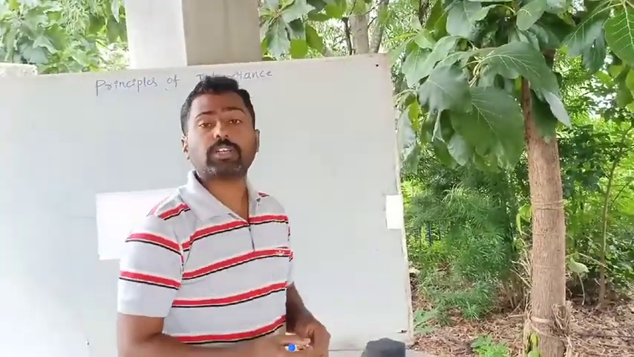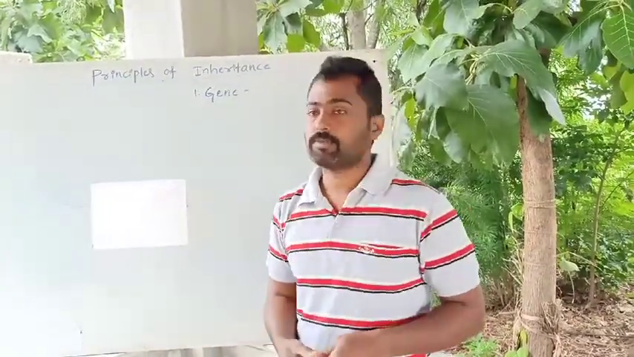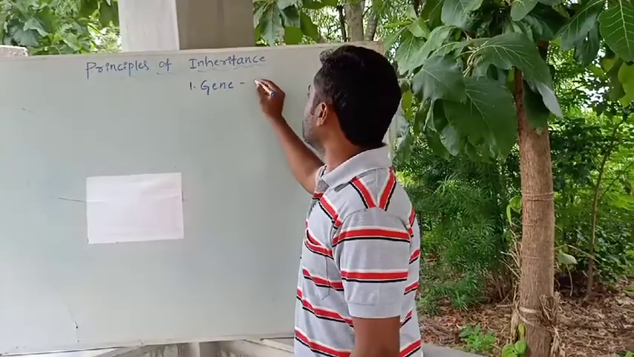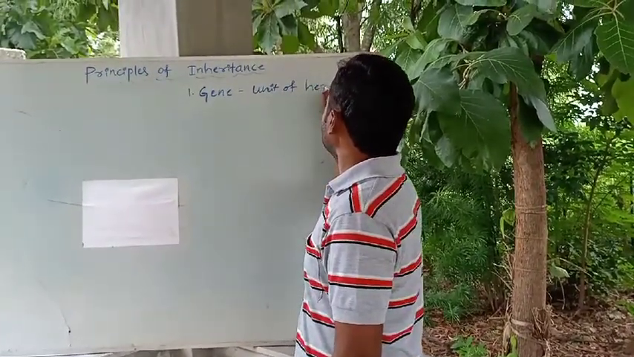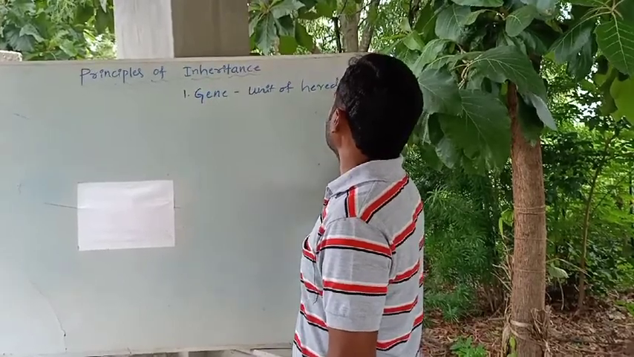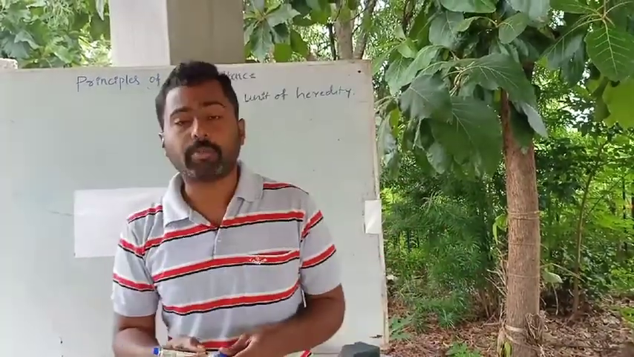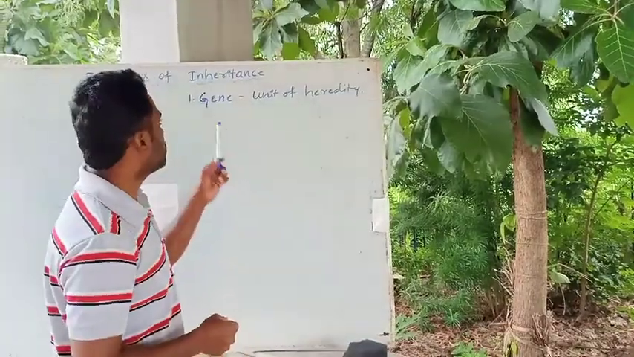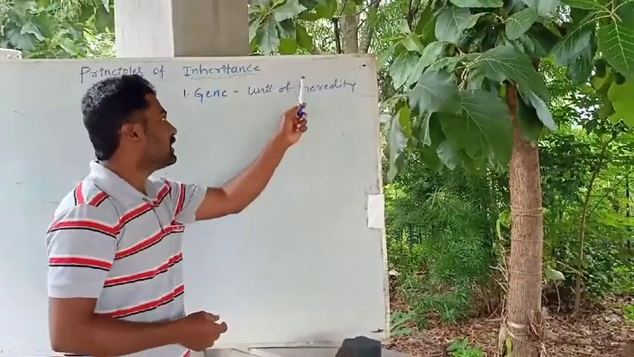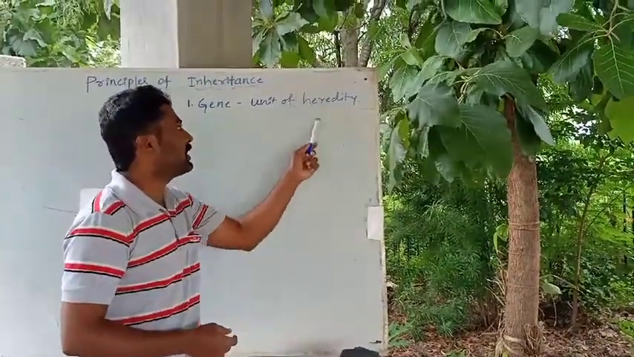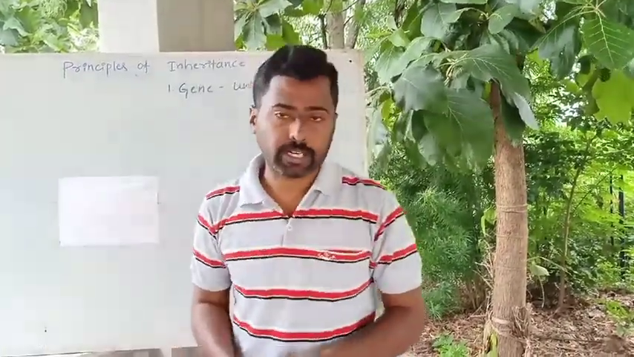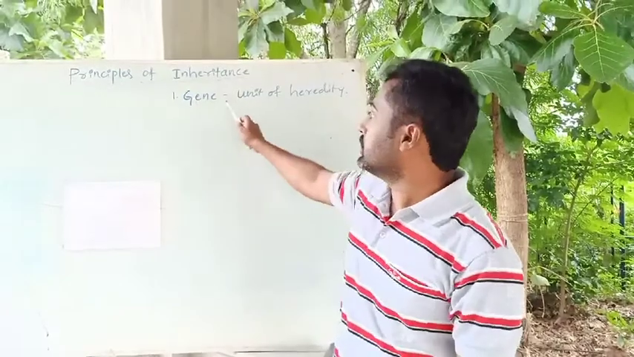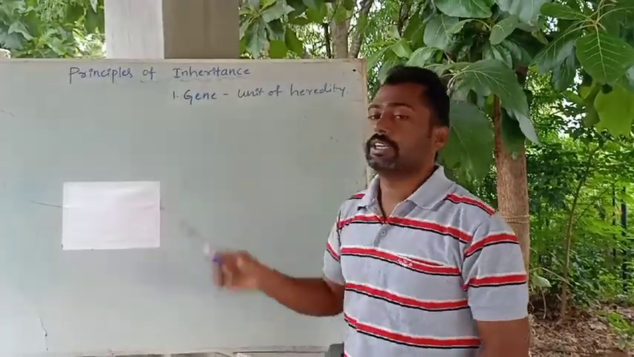So you know what is a gene? I explained in the last class. See, gene is nothing but the unit of heredity. It is a unit of heredity that is mainly transferred from parents to progeny. The genes get transferred from parents to progeny. This mainly carries the character, the gene will mainly express the character. Okay, that's why gene is considered as unit of heredity.